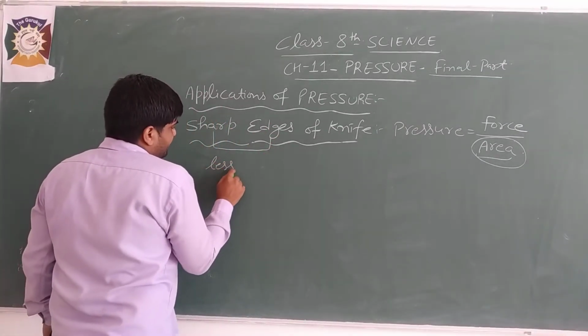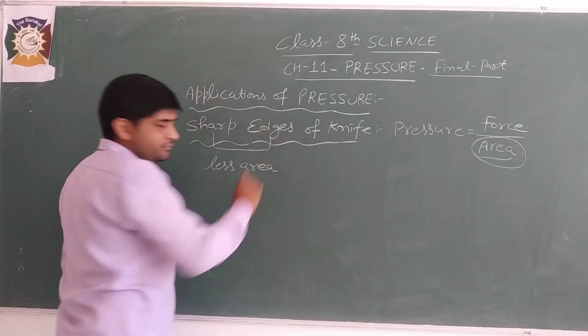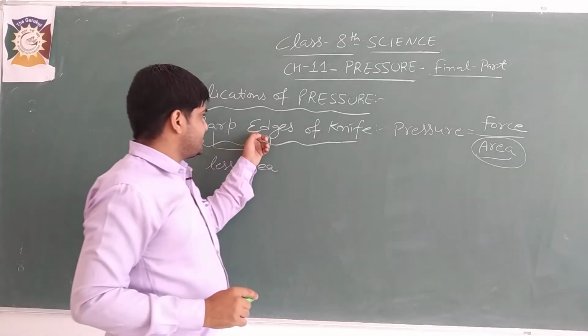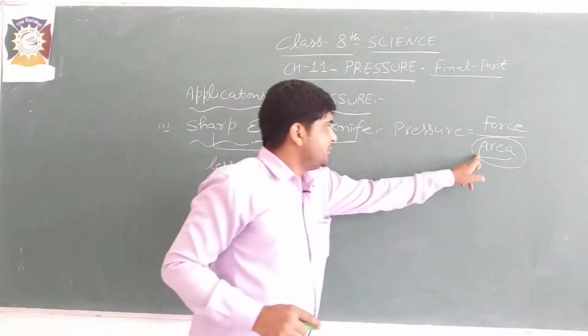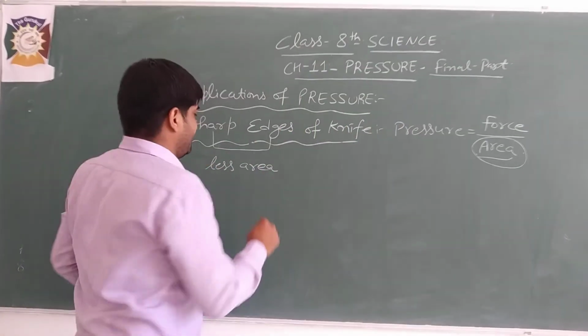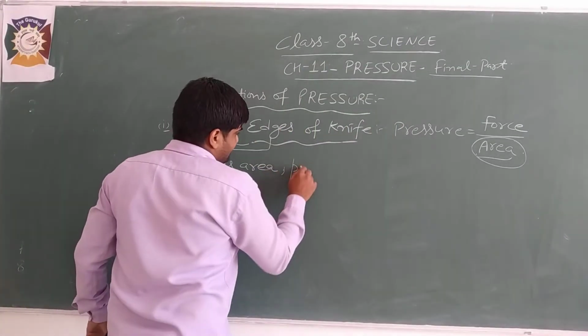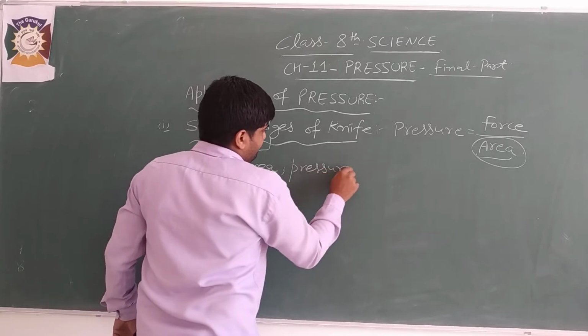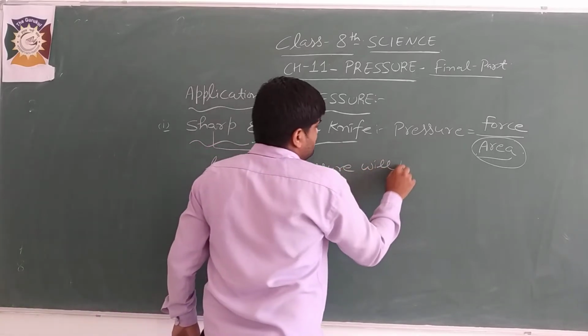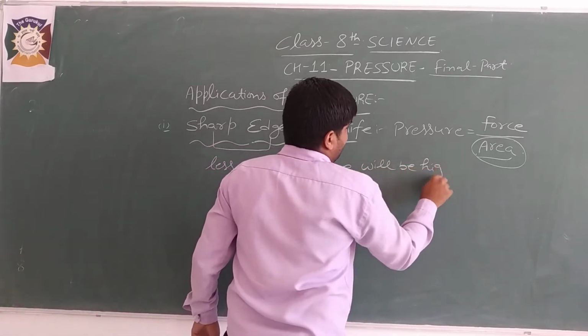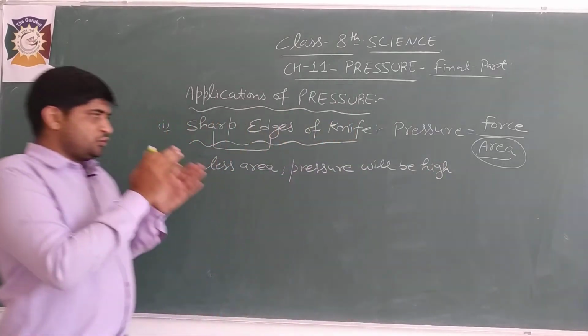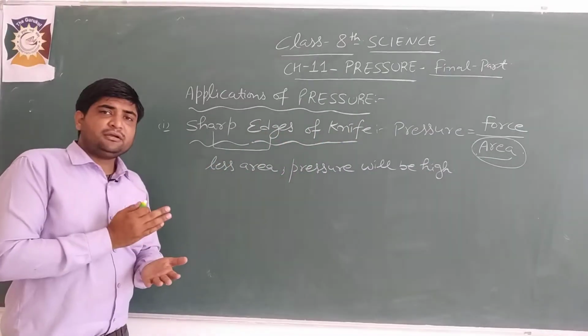Due to less area of the edges of the knife, pressure will be high.